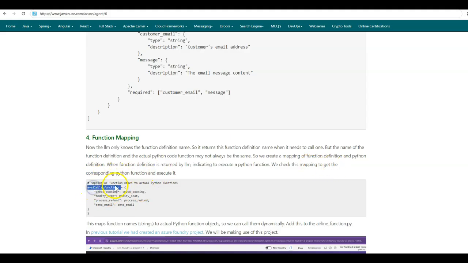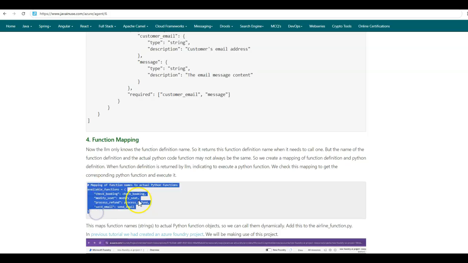So here we'll be creating a mapping of the function name. So we have check booking, which is the function definition, and this corresponds to the check booking Python code function. Similarly, modify seat function definition corresponds to the modify seat Python code definition, process refund to process refund Python code definition, and send email function definition corresponds to the send email Python code definition. So let us add this mapping to the airline function file that we just created.